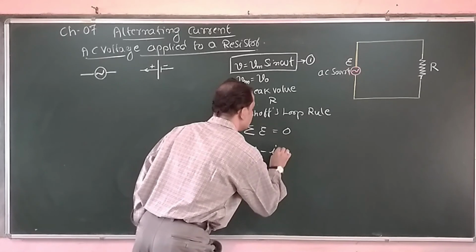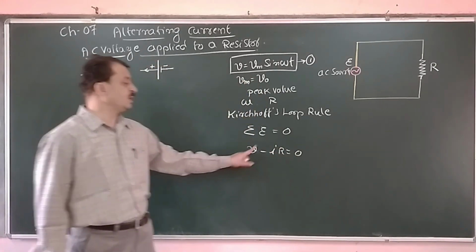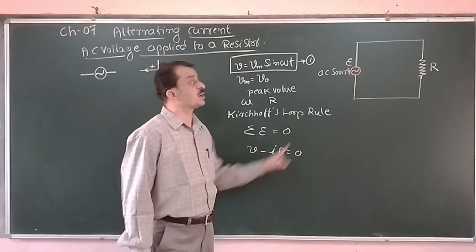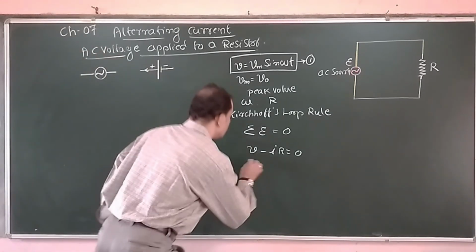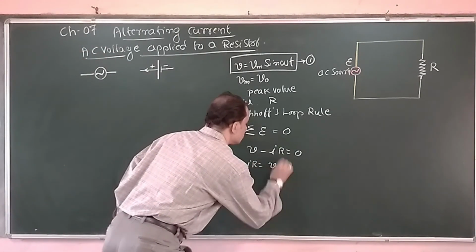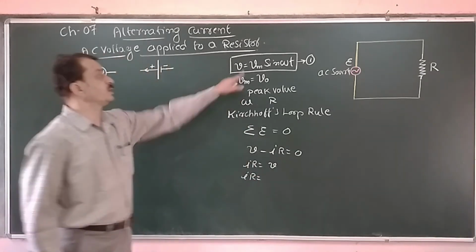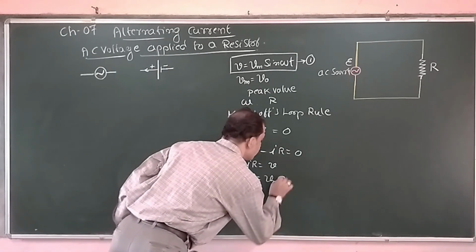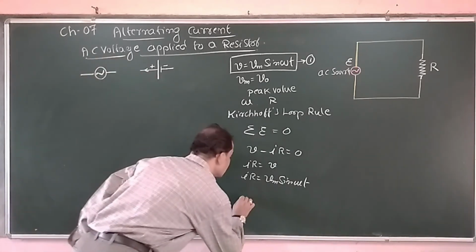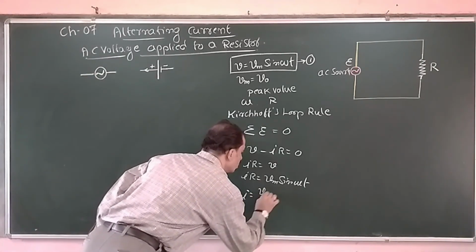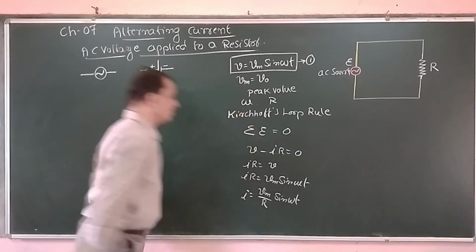V minus I into R is equal to 0. This is the EMF or the voltage applied, and this is the IR drop across the load resistor. Their sum should be equal to 0, or I R is equal to V. Substituting for V, that is Vm sin omega t, the expression for current is I is equal to Vm by R into sine of omega t.